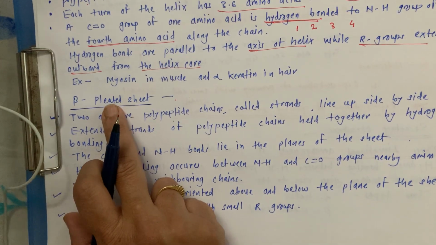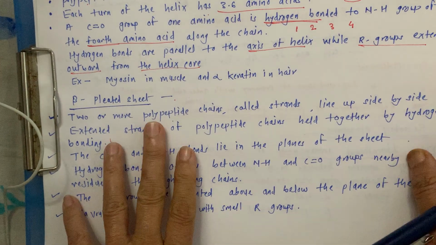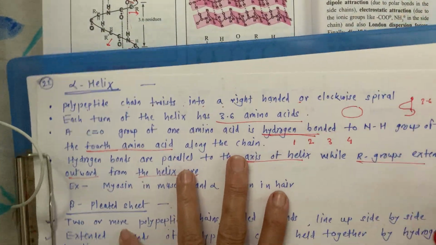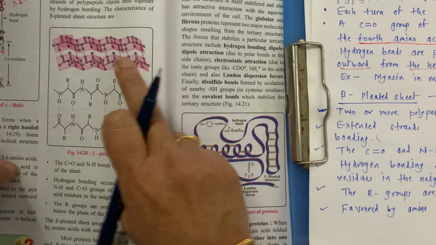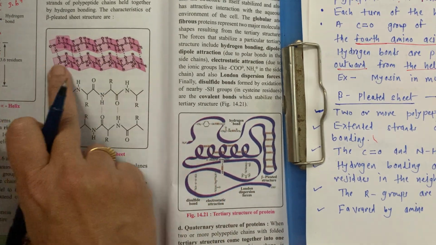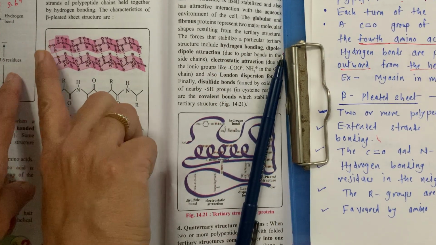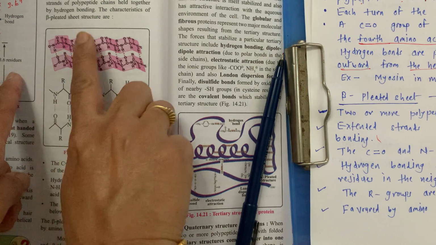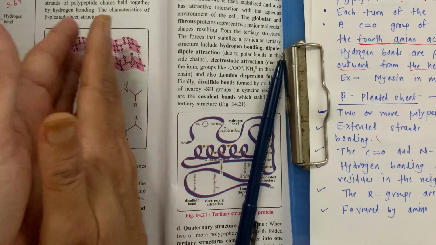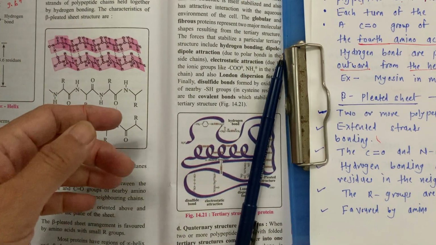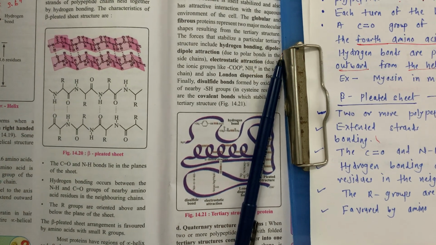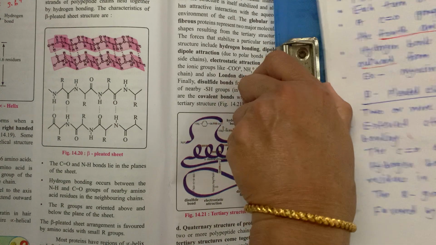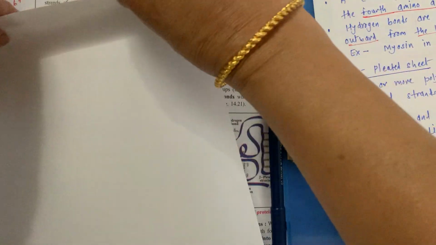Beta pleated sheet. This is nothing but in this form. This is one sheet, this is another sheet, and they are pleated. So three-dimensionally we are showing them, just like if you are going to fold the paper in this way.